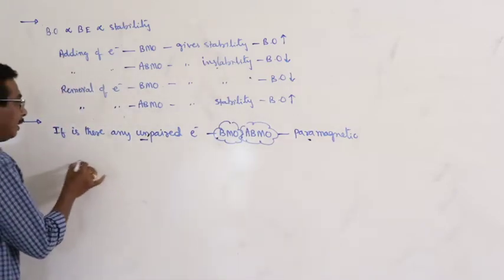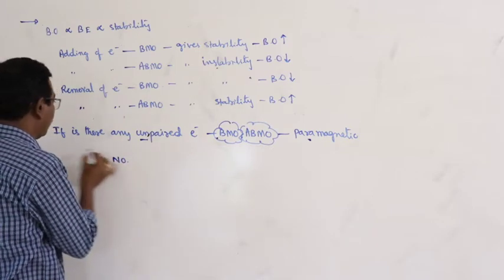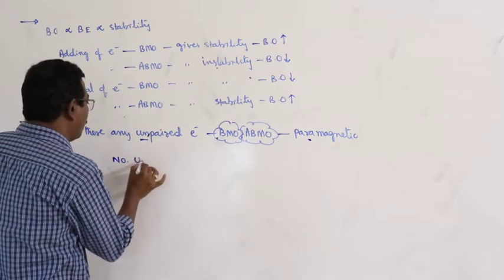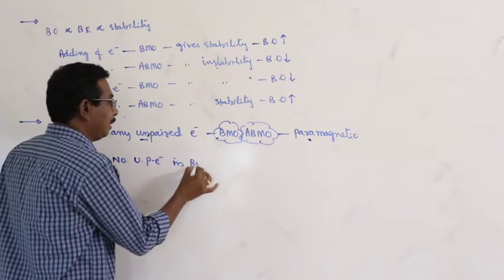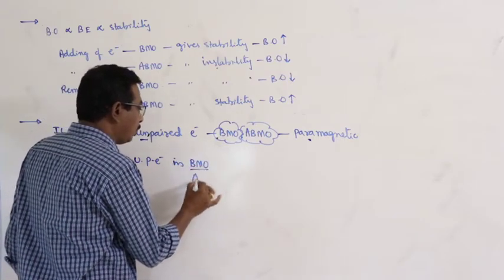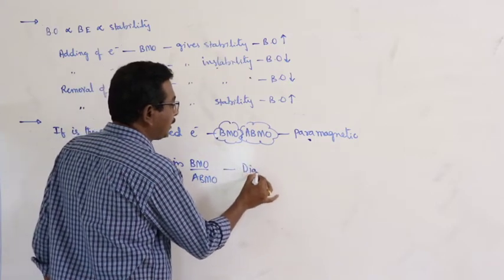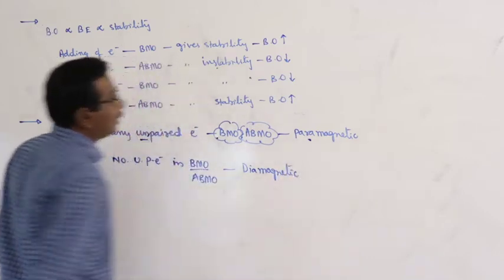Next, if there are no unpaired electrons in either BMO or ABMO, then the species is diamagnetic.